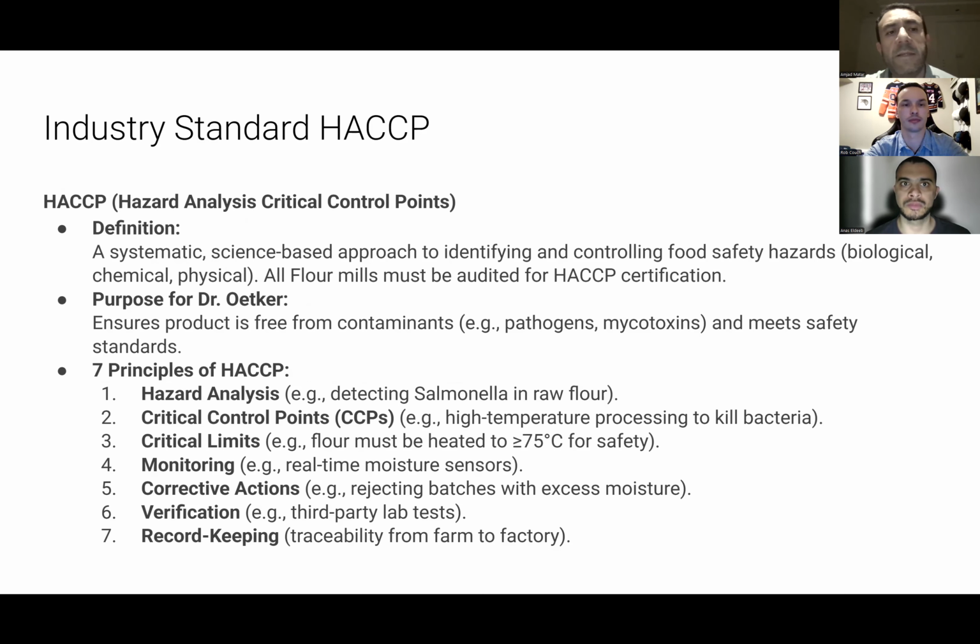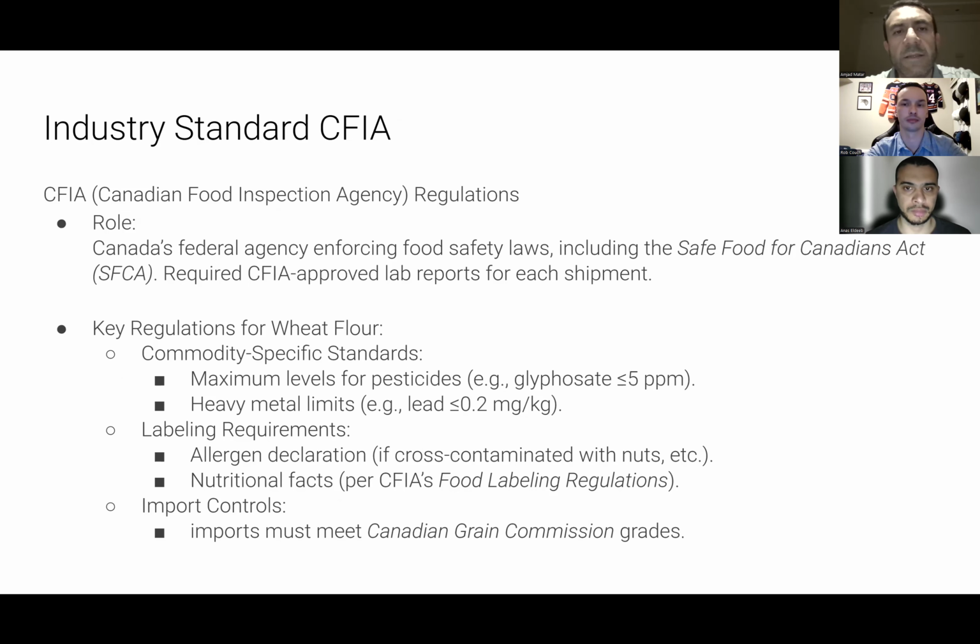The HACCP stands for Hazard Analysis Critical Control Points. It's a systematic science-based approach to identify and control food safety from hazardous materials like chemical, physical, and biological. The CFIA is the Canadian Food Inspection Agency. They are mandated to enforce the food safety laws, including the Safe Food for Canadians Act, and require CFIA approved lab reports for each shipment of any Canadian factory.